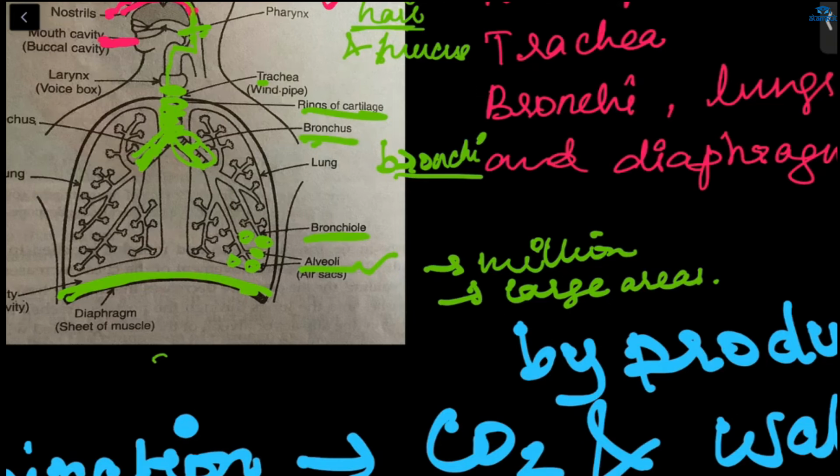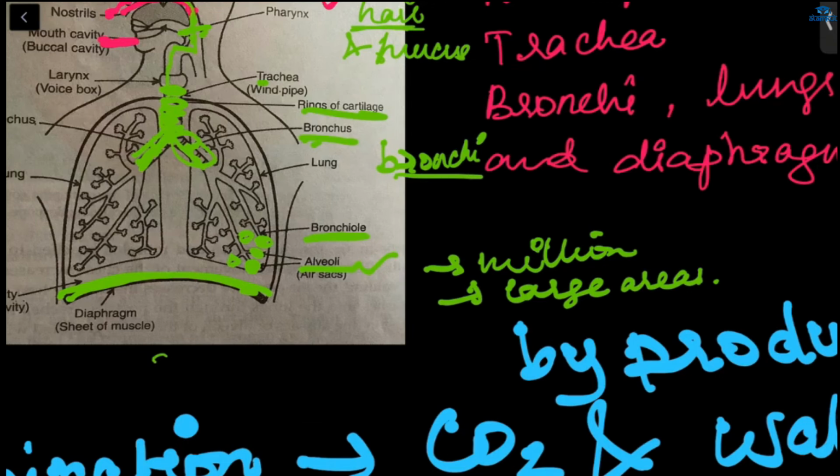This oxygen will combine with food, like glucose, and release energy, plus there will be a waste product, carbon dioxide. This carbon dioxide again diffuses into the blood. This blood will carry carbon dioxide back to the lungs, where it will diffuse into the alveoli.